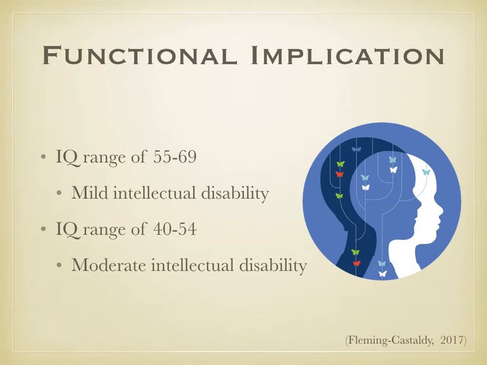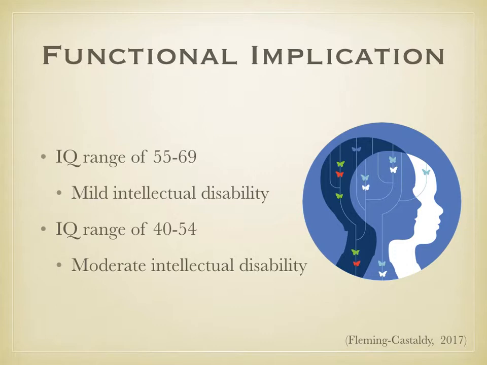There are four types of functional implication in intellectual disability. There's mild, moderate, severe, and profound. The IQ range of 55 to 69 is mild intellectual disability. It focuses on social and vocational skills to function independently in desired areas of occupation. Minimal support is required. Additional intermittent support is also required.